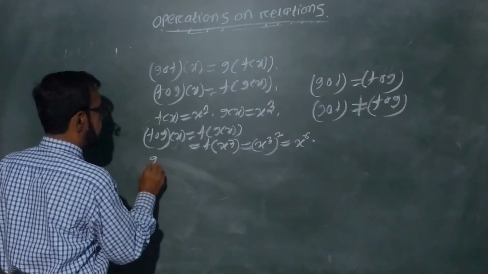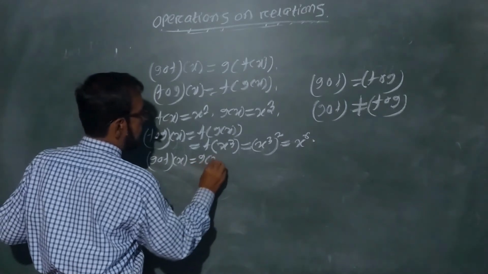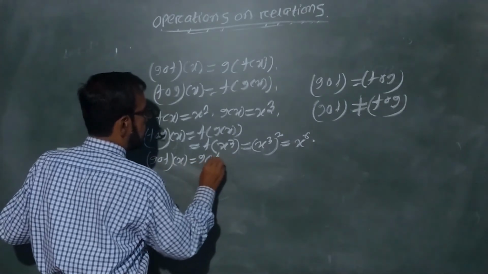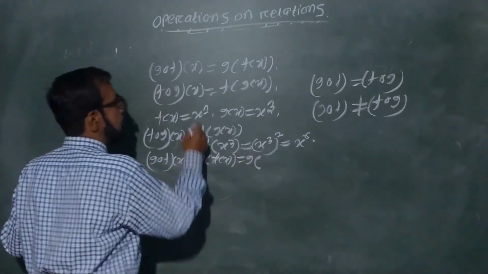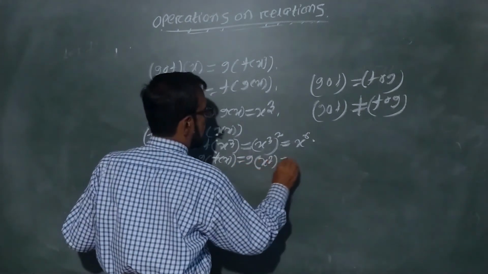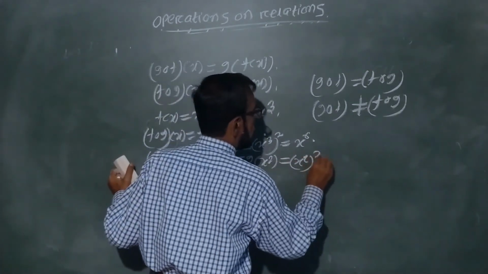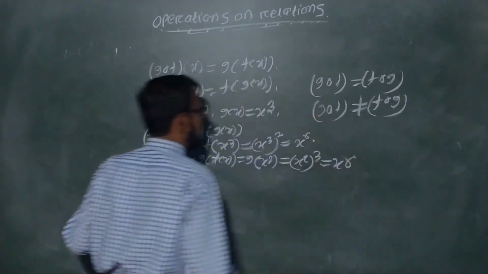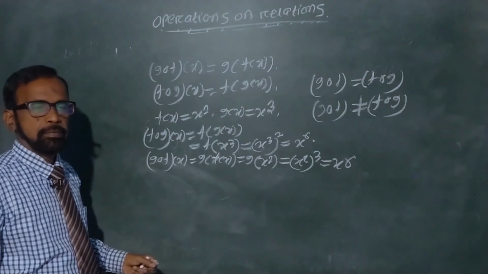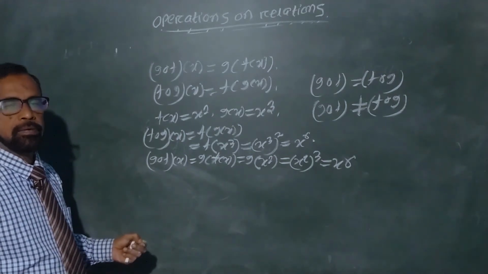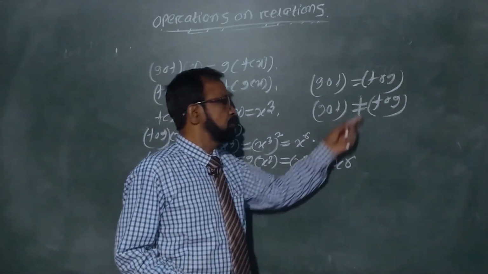Similarly, gof(x) is equal to g of f(x), that is g of x square. What is g(x)? x cube. That means x square whole cube, that is equal to x to the power 6. In this example, gof is equal to fog. Similarly, you take another example where gof is not equal to fog. It is up to you. You test it. That means in general, gof is not equal to fog.